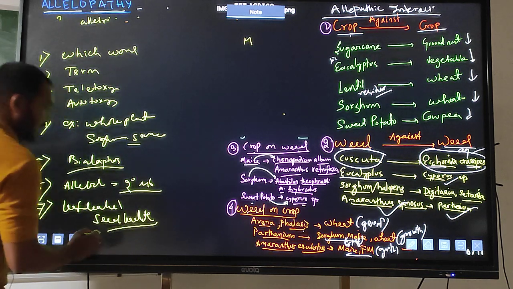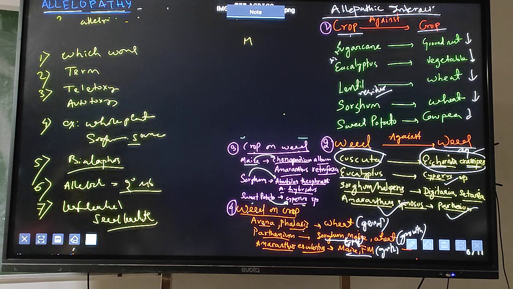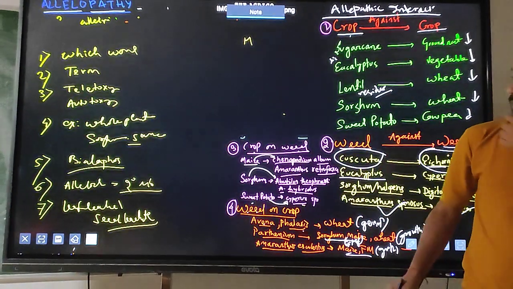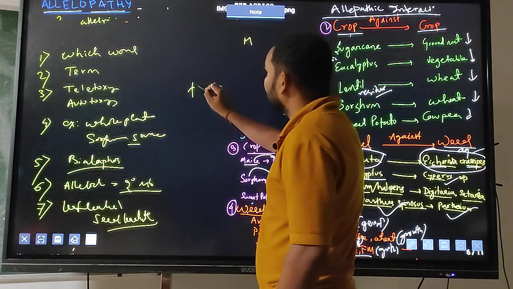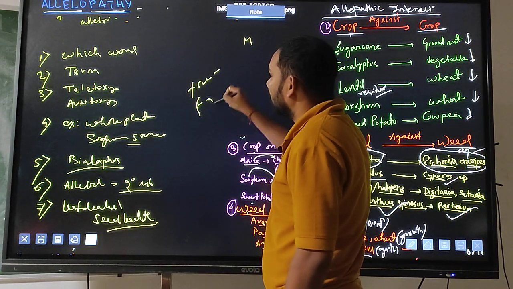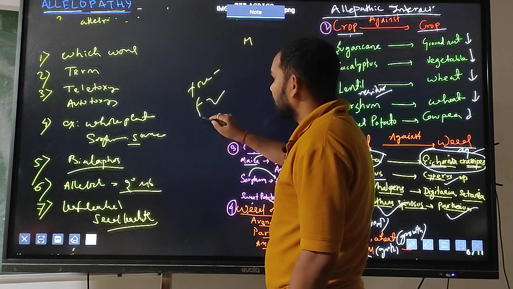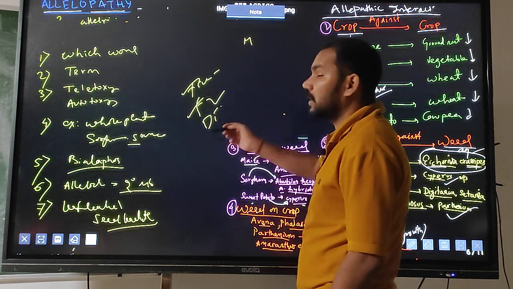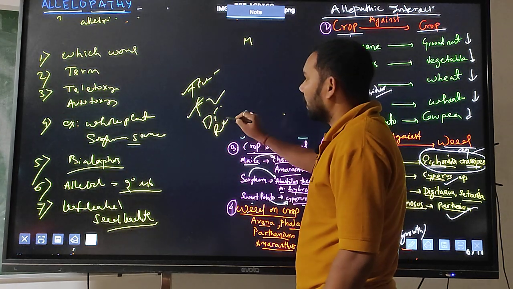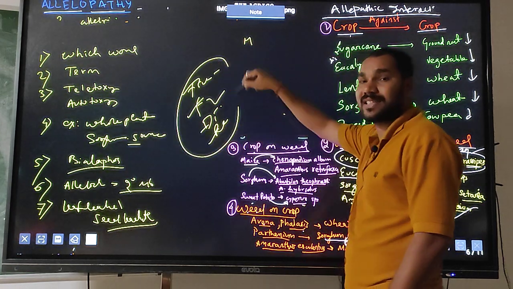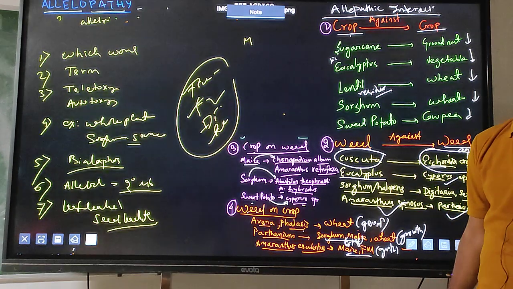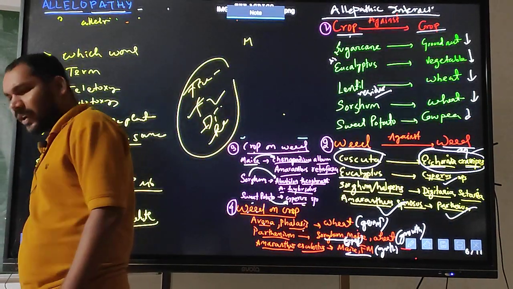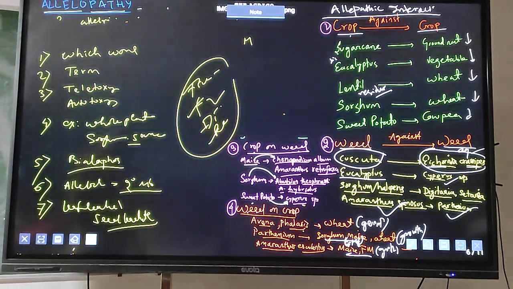You can also remember the classification of allelopathy. You know what true allelopathy means, and functional allelopathy. What do you mean by concurrent or direct allelopathy? What do you mean by residual allelopathy? These are the questions asked in entrance examinations. Thank you. I hope you have understood this chapter.